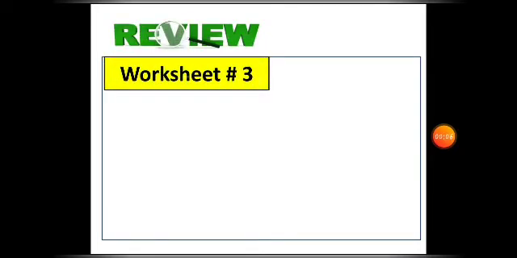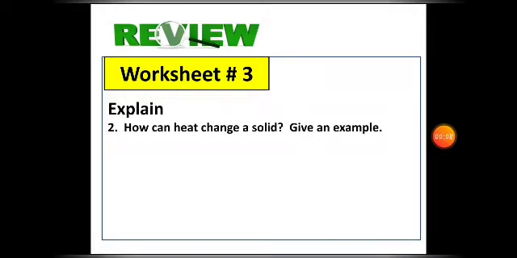For the second part of the worksheet, you are asked to explain the effects of different conditions. For number 2, it says here, how can heat change a solid? Give an example. In your previous lesson, what is the effect of heat on a solid?